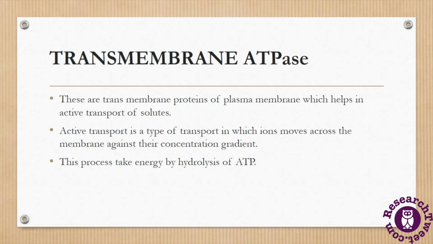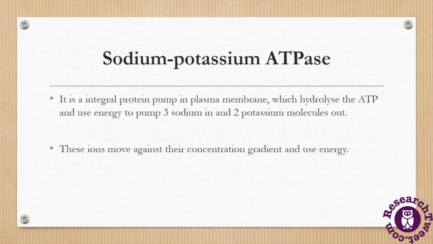In the process of active transport, the ions move across the membrane against their concentration gradient, and that's why they need energy in the form of ATP to complete the transportation. This process takes energy by the hydrolysis of ATP, and the hydrolysis of ATP is completed with the help of the enzyme ATPase. That's why the transmembrane protein pumps have ATPase in their structure.